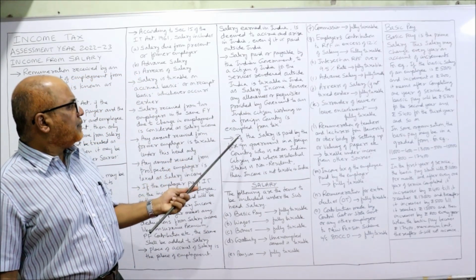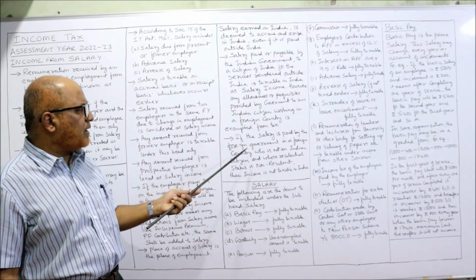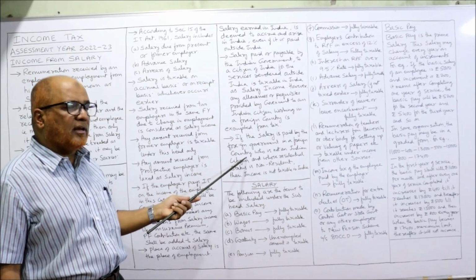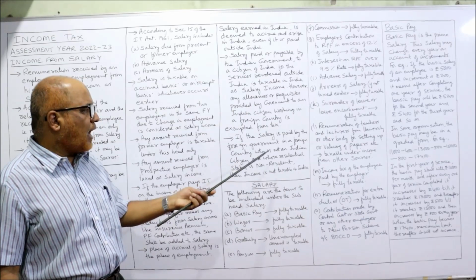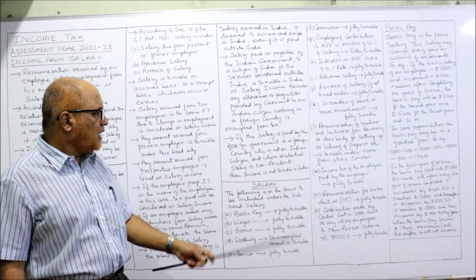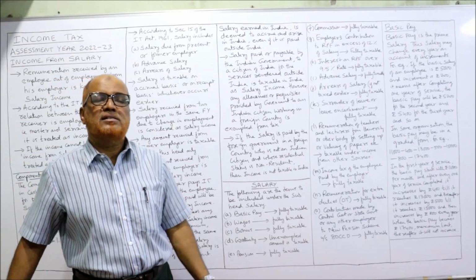If the salary is paid by a foreign government in a foreign country to a person who is not a citizen of India and whose residential status is non-resident, then the income is not taxable in India.